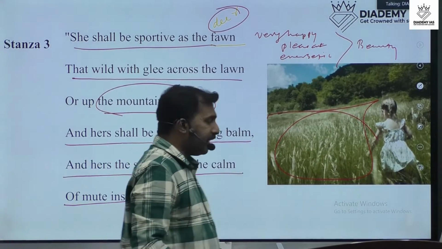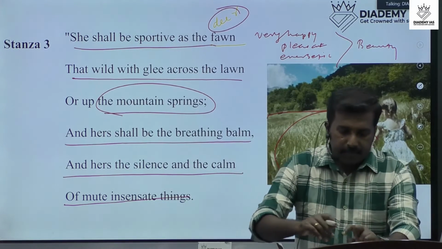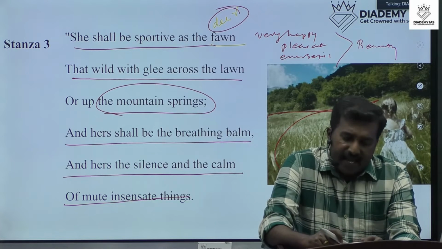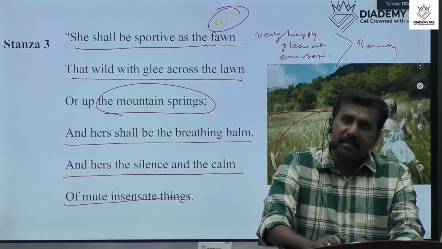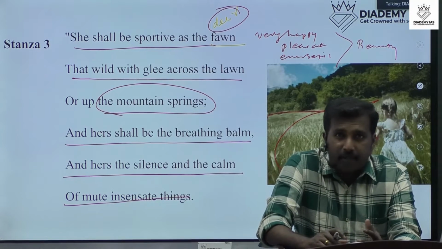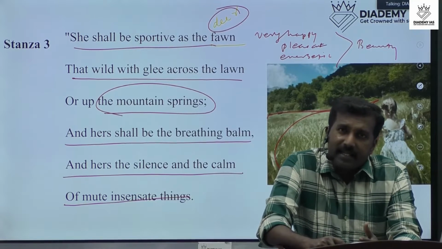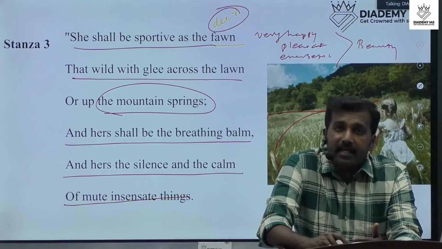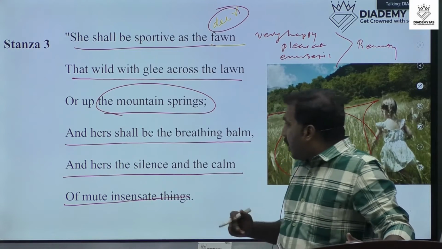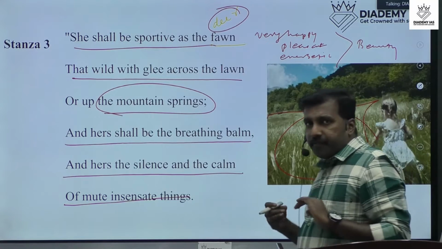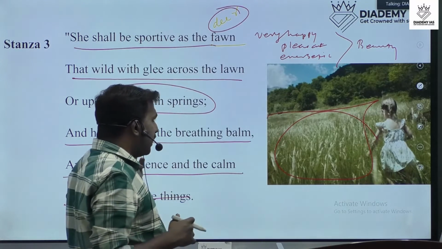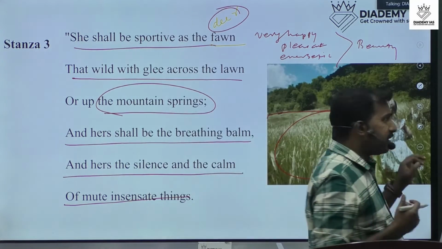Or up the mountain springs, and hers shall be the breathing balm, and hers the silence and the calm of mute insensate things. It means that according to the poet William Wordsworth, nature always will guide Lucy, because Lucy was a very energetic and beautiful girl. And she was like a deer, always dancing and always playing in this world. And she enjoyed the beauty of nature, and nature protects her. So the point is the same in this second stanza as well.